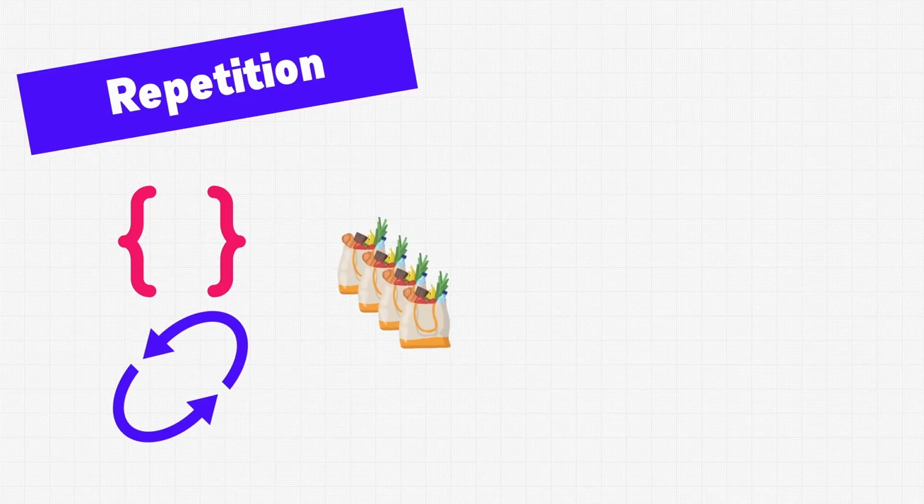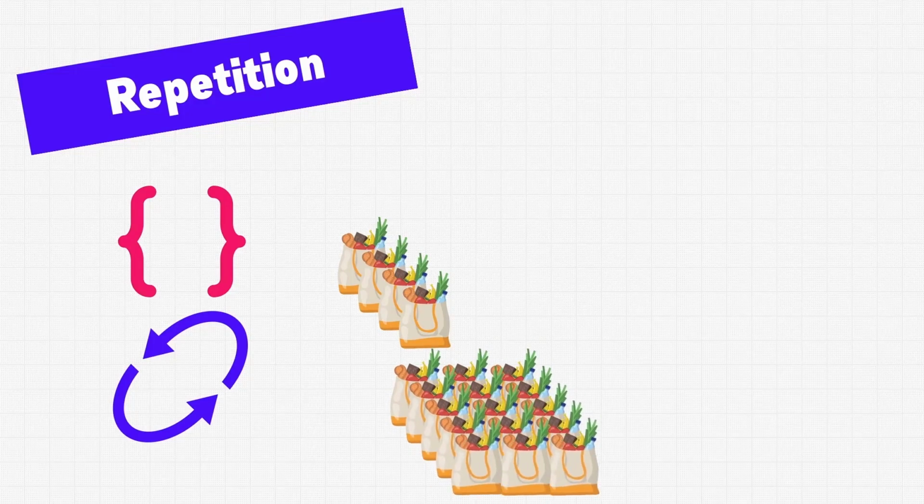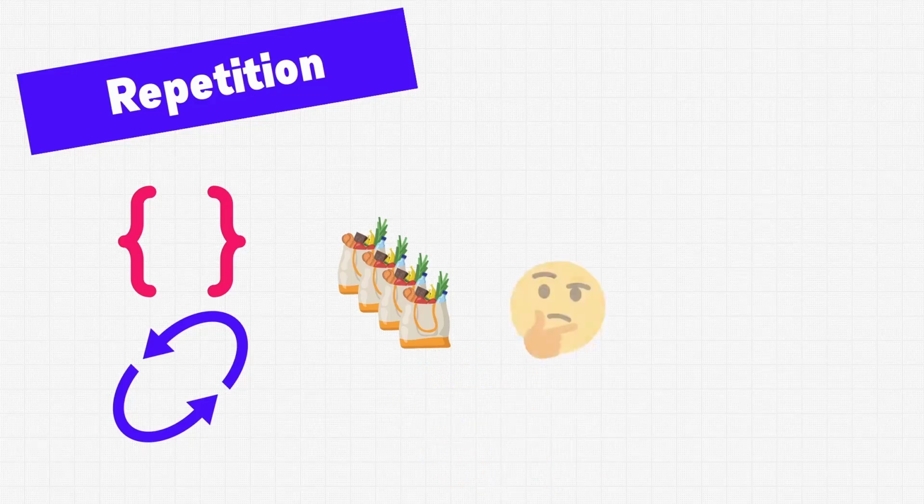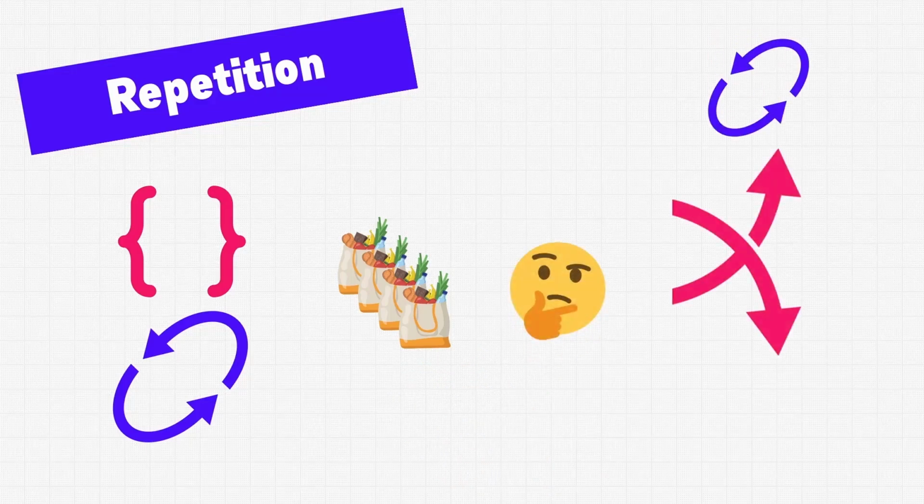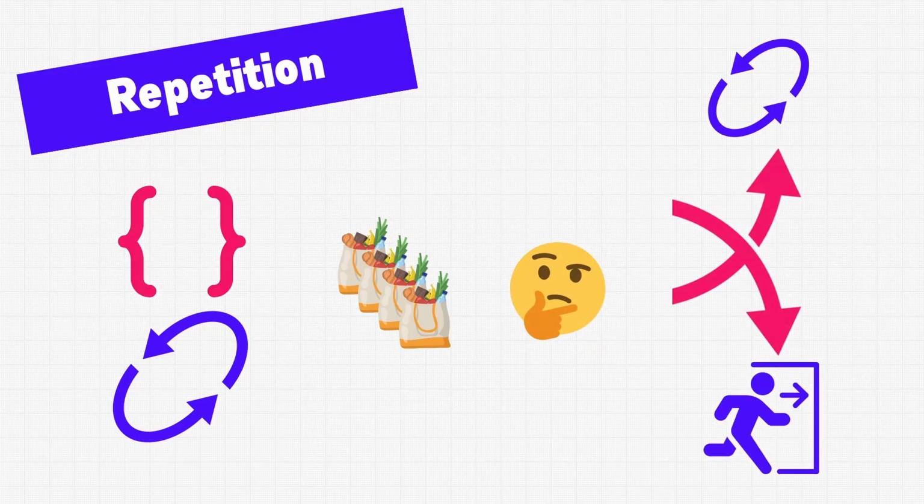If we assume that this block of code is responsible for making sure grocery bags are properly filled, then it's just going to repeat forever. And we need some way to make it stop so it doesn't fill up more grocery bags than what we actually want filled. Now, ultimately, there's two things we can do. We can either continue looping forever, or we can exit out of the loop whenever we fill up all the grocery bags that we need. Regardless of our decision, we're going to need some code that can help us actually do that.